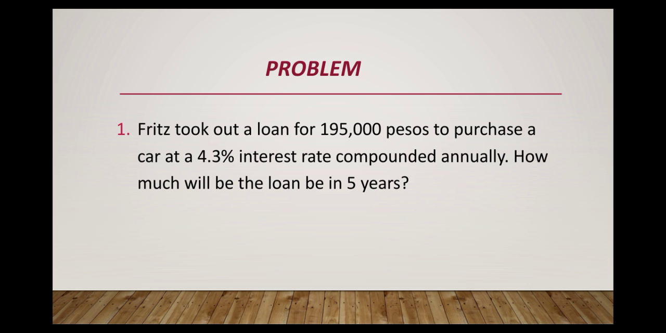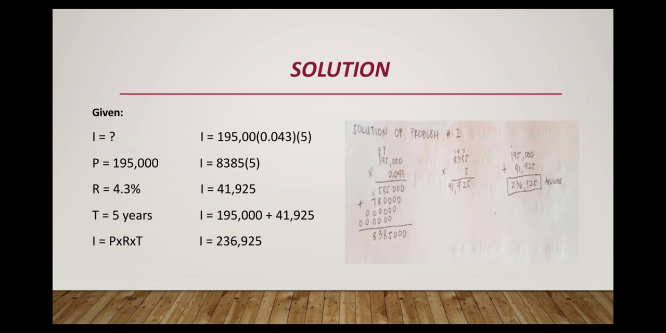Problem number 1. Fritz took out a loan for 195,000 pesos to purchase a car at a 4.3% interest rate compounded annually. How much will the loan be in 5 years? Solution: given I equals unknown, P equals 195,000, R equals 4.3%, T equals 5 years, and the formula is I equals P times R times T.